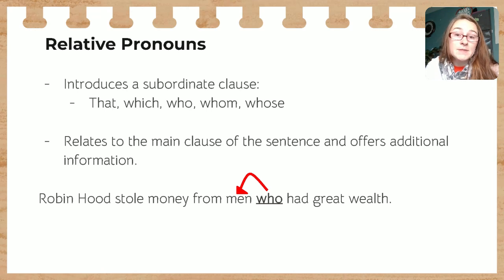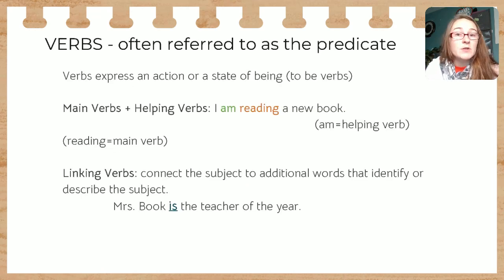All right, verbs, these are often referred to as the predicate. So if you're doing the simple predicate or the complete predicate, same with simple subject, complete subject, which relates back to the noun. This can be kind of confusing for students when it's saying the predicate and them not making that connection that the predicate is actually the verb.